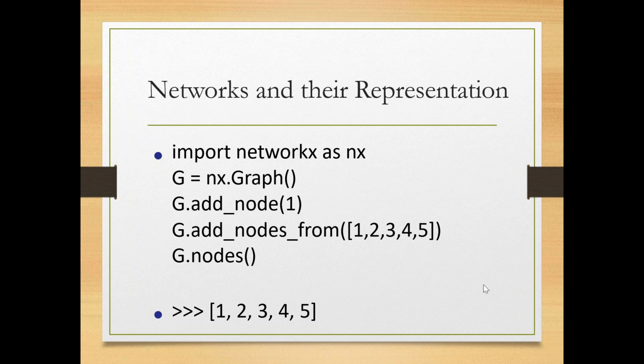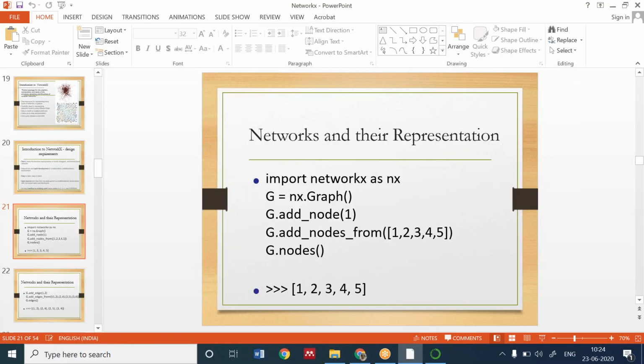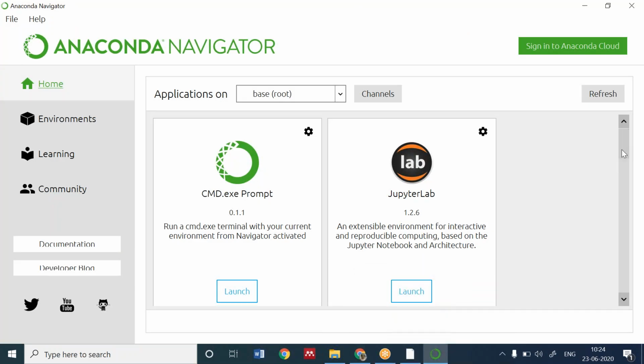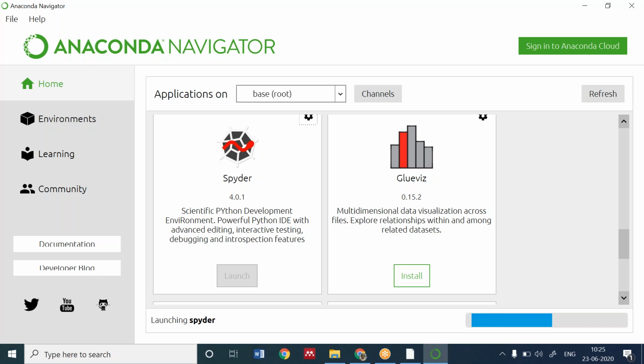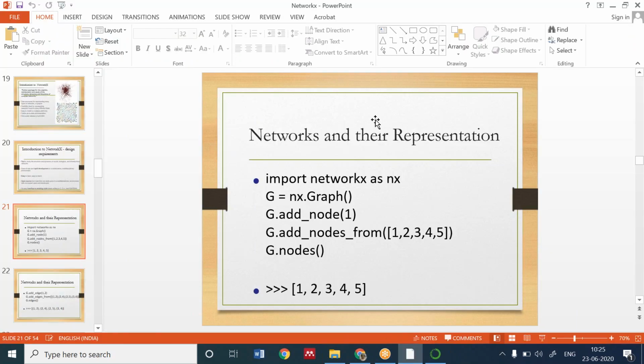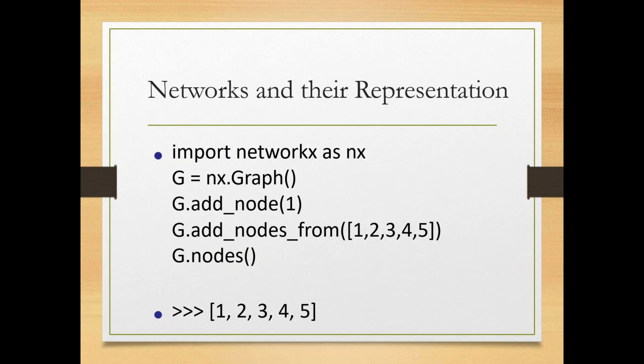So I would like you to also write the code first, then we will have a practical session. I want you to write side by side, so if you have any doubts in between, I can help you. I will go to Anaconda. You can open Jupyter also, but I am moving on to Spyder. Till then, I can make you learn the code.